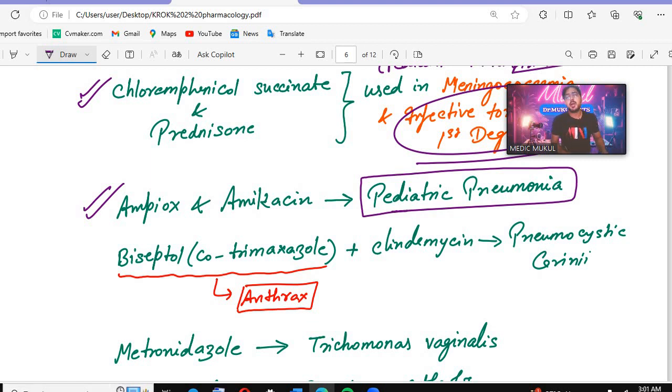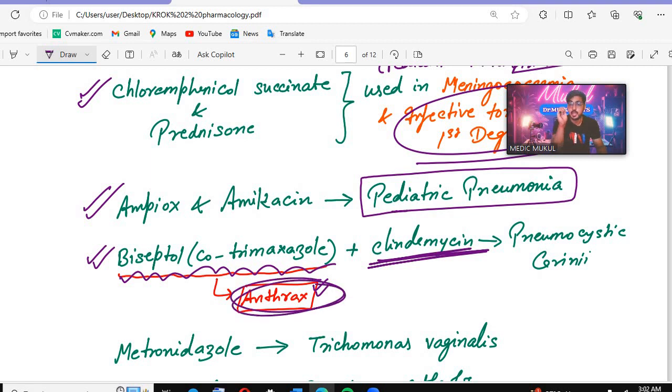After that, there is Biseptol. Remember Biseptol is cotrimoxazole. Biseptol is another name of which drug? Cotrimoxazole. Then which drug will be here? Clindamycin. So Biseptol, cotrimoxazole, is given in anthrax.